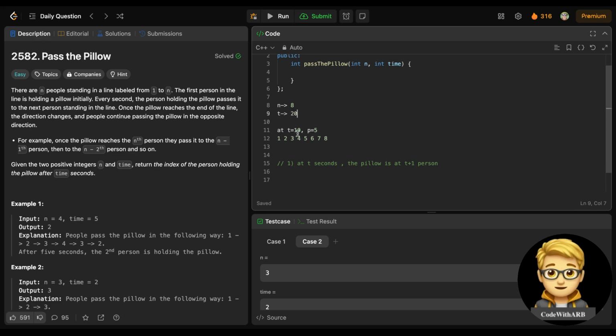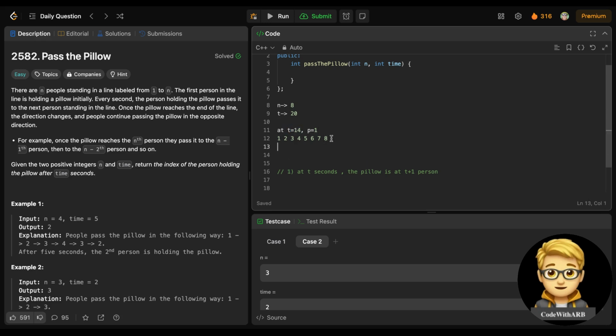After 10, which is person 5, 11 is person 4, same for 12, which is at 3, then 13 and 14. After 14, the pillow is at person 1. But when t equals 15, person 1 will again pass it to 2. So basically it is following the same sequence at some point of time.